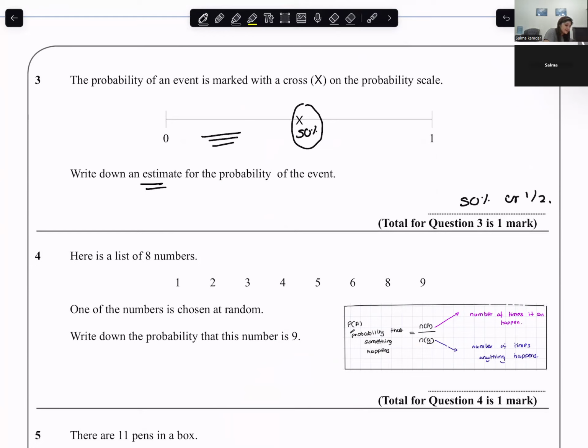Anything that is over here is unlikely to happen. That means between 0 and 50%. And anything that is over here is likely to happen.